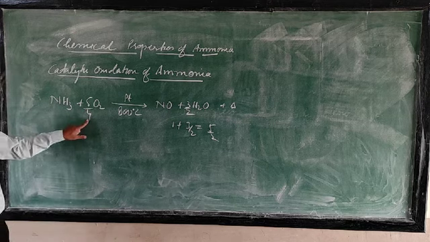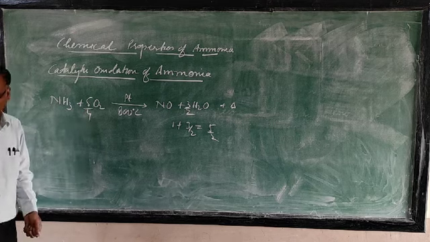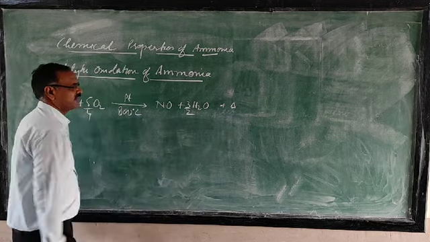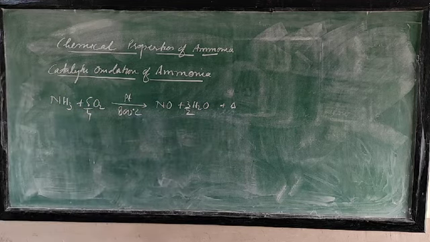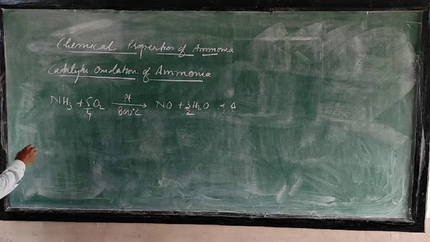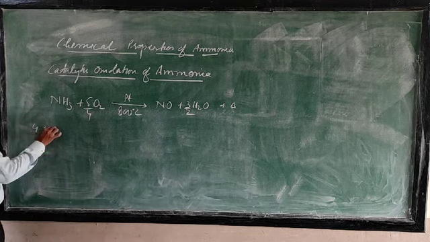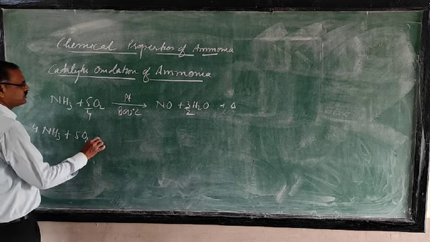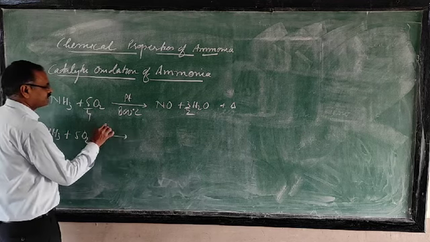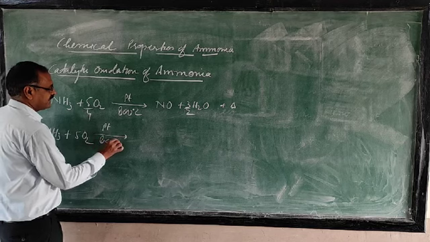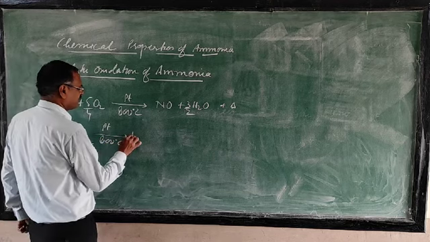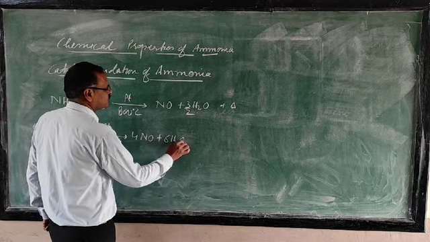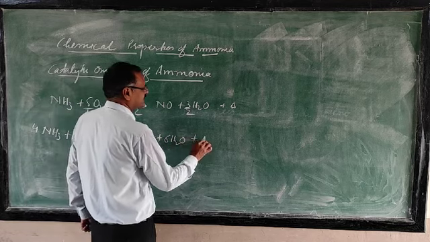Now this reaction is balanced, but we are not supposed to write it in fraction form. So the whole equation is multiplied by 4. Then 4NH3 plus 5O2, with platinum at 800 degrees Celsius, forms 4NO plus 6H2O, and the reaction is exothermic.